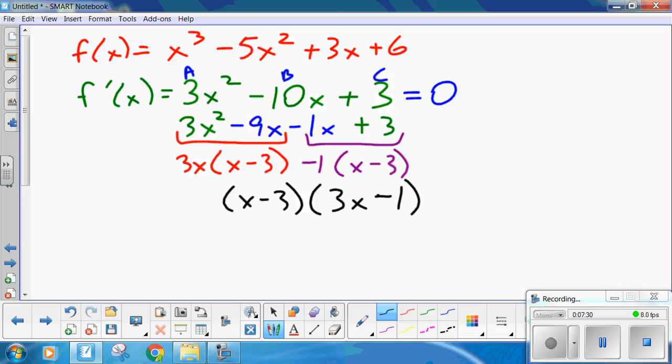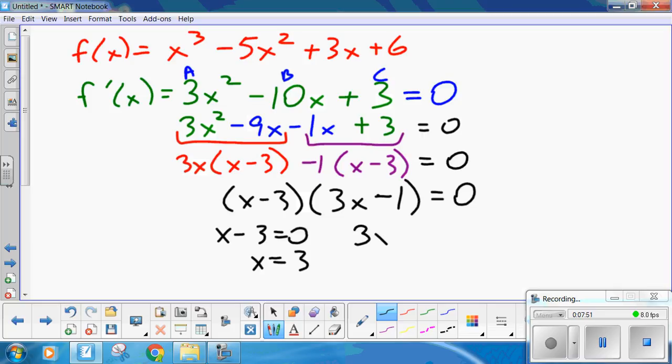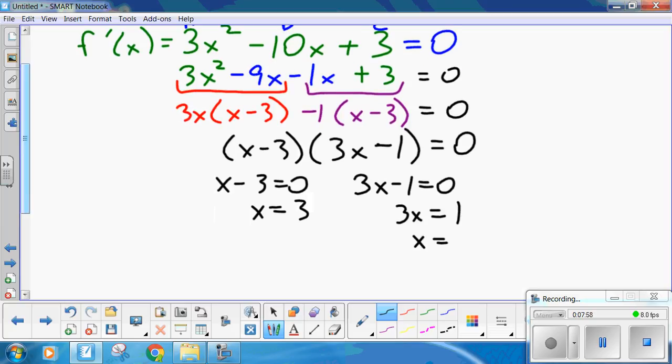Okay, so when I factor it, I got that. I know I did that kind of quickly, I'm sorry. Once again, if I'm going too fast, pause the recording and follow along. But I got x minus 3 and 3x minus 1, which makes, okay, so here's my two critical points, 3 and a third.